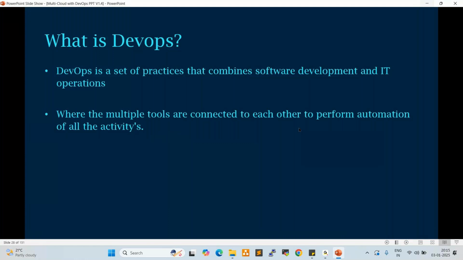So automation. What is automation? The manual activities, whatever activities you are doing currently, you can do in an automated way. By a single click we can deploy the applications. By a single click we can create the infrastructure. By a single click we can perform the activities, right?